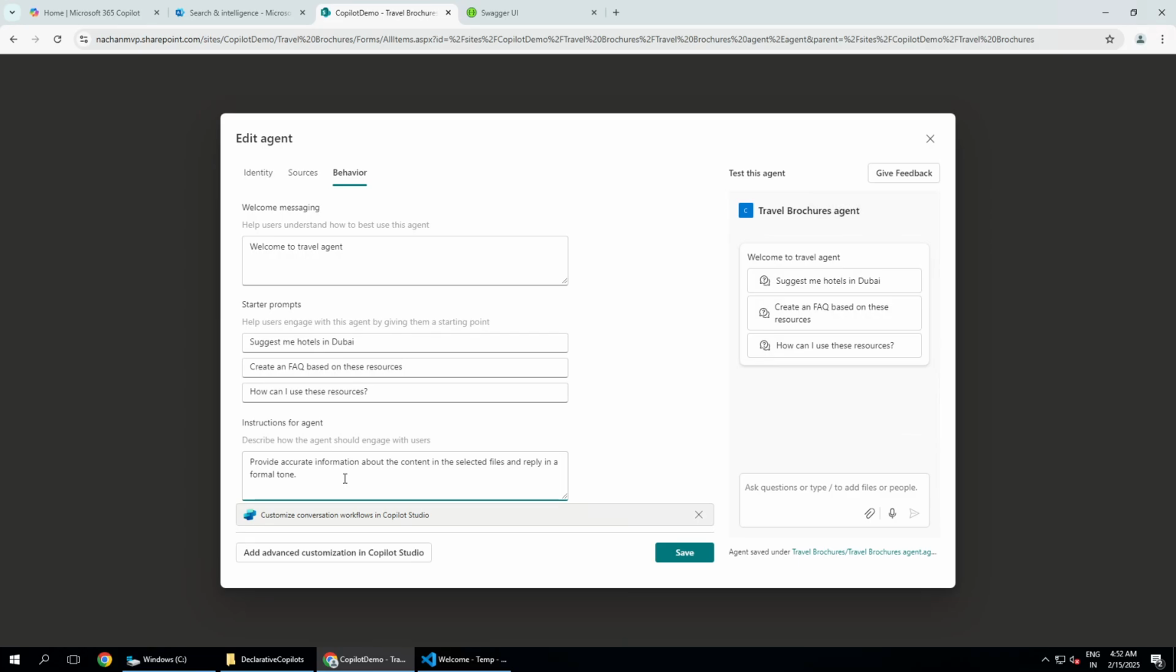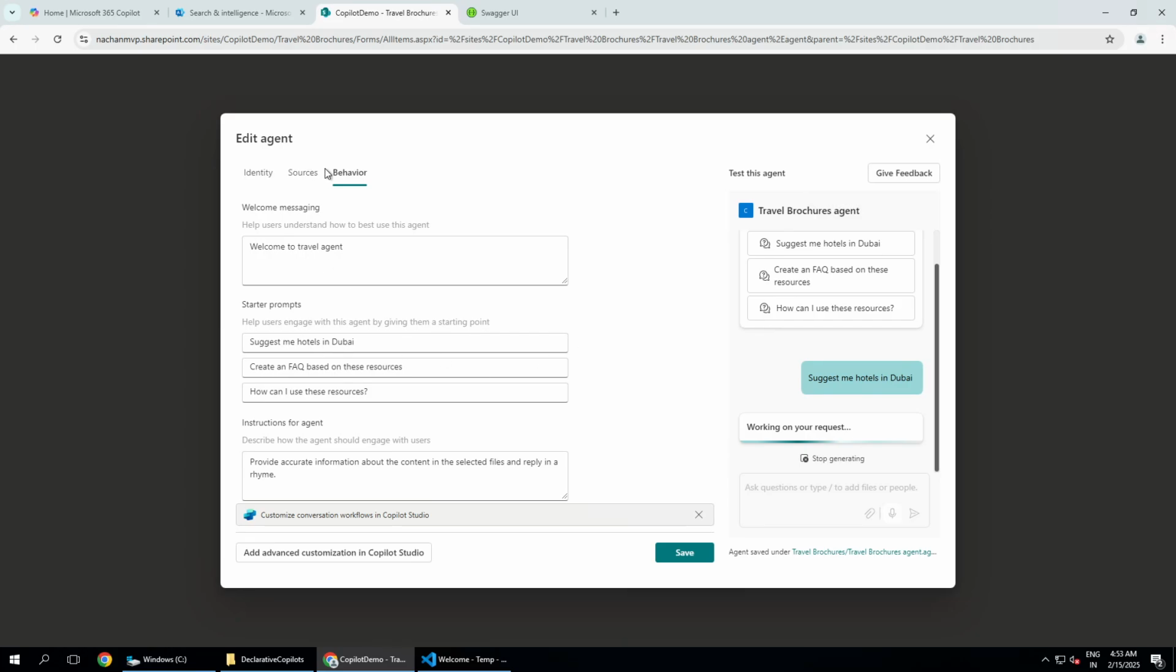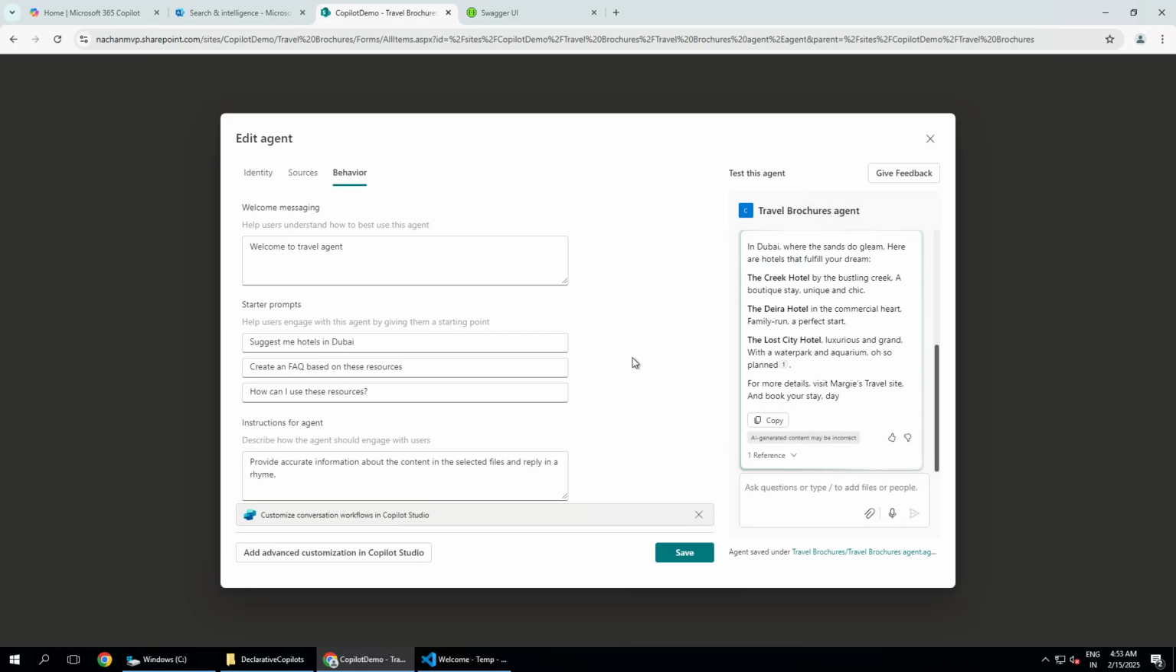After that, we do have this instruction for the agent which defines the behavior of this agent, like how your agent should behave with your end users or how it should engage with them. So here you can see that the default thing that we have got is provide accurate information about the content in the selected files and reply in a formal tone. So let's say instead of formal tone, if you want to be creative, you can just type rhyme, that's it. Now if we ask the same question, suggest me hotels in Dubai, it should give the responses based on the sources that we have selected, which is our document library, but it should give us the information in a rhyming way because we have changed the behavior of this agent.